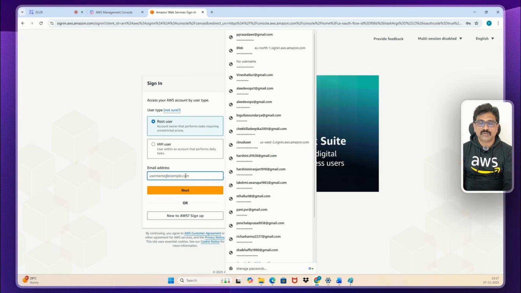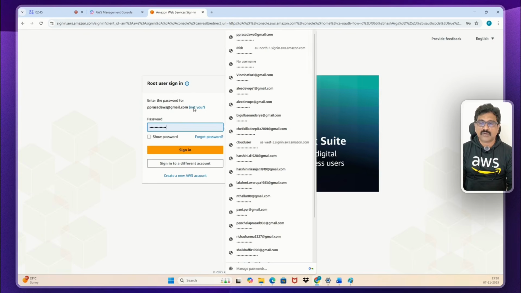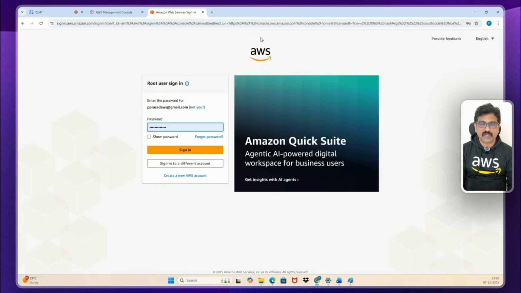Now, I will give this root user ID. Root user ID means whatever mail ID you have used to create this AWS free tier account will become your root user. This is the mail ID I have used to create my AWS account. Click on next. Whatever password you gave at the time of account creation will become your root user password. Just click on sign in.